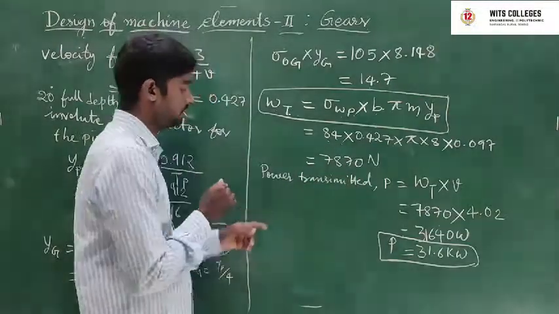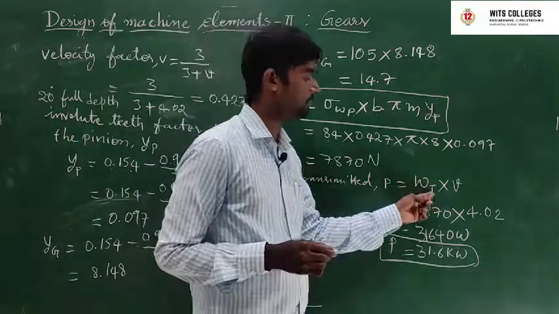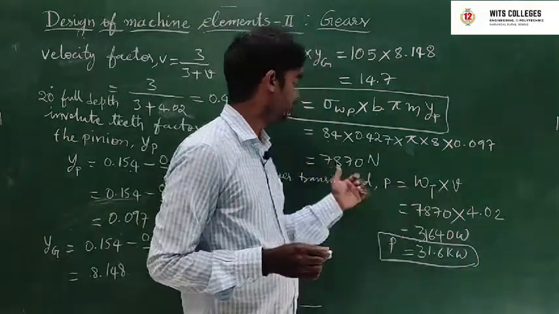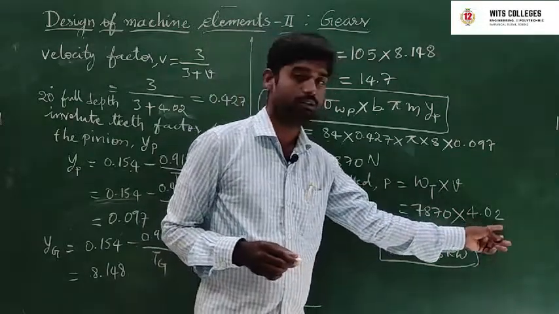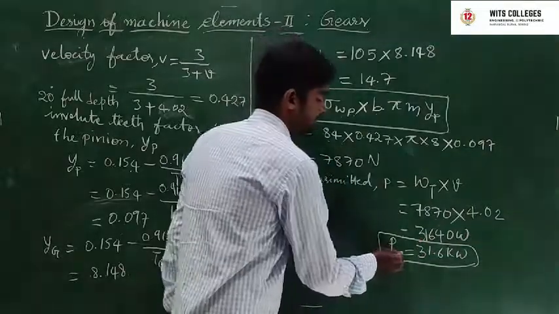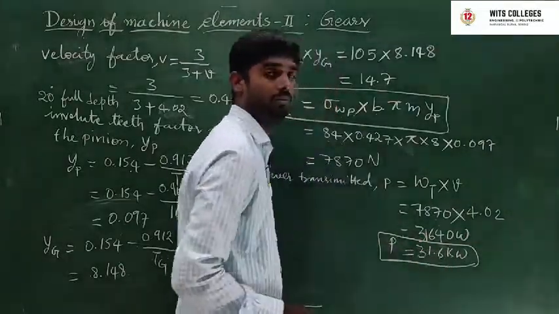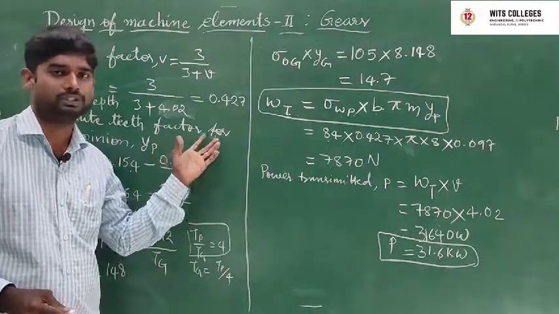After that, find out the power transmitted. P is equal to WT into V. WT we already know is 7870, into 4.02, the velocity. Then find out the power: P is equal to 31.6 kilowatts. This is an important problem for our future exams.